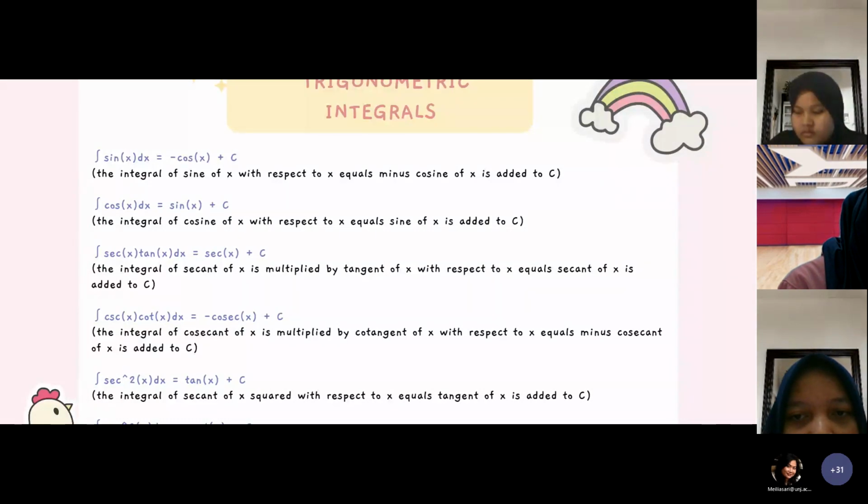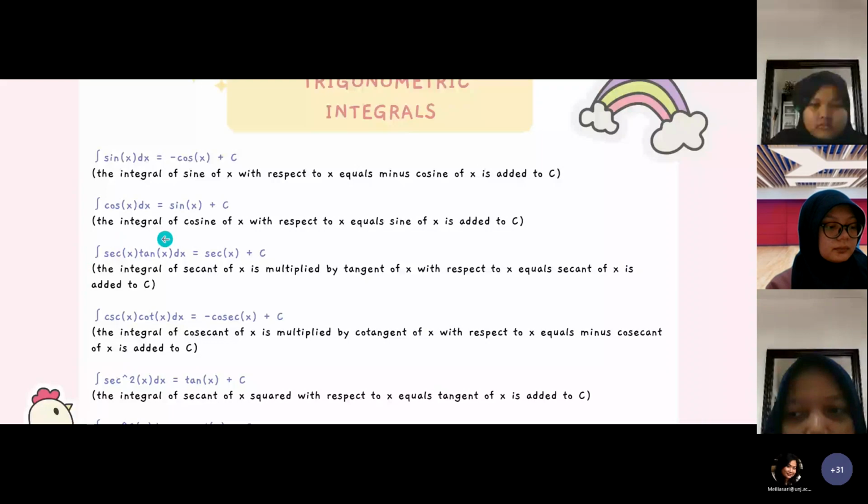Second, the integral of cosine of x with respect to x equals sine of x added to c. Third, the integral of secant of x multiplied by tan of x with respect to x equals secant of x added to c.